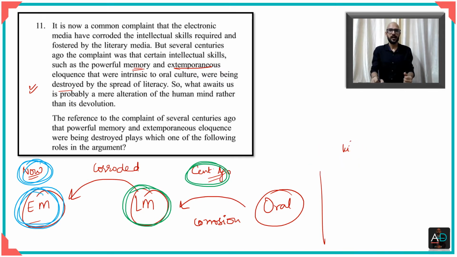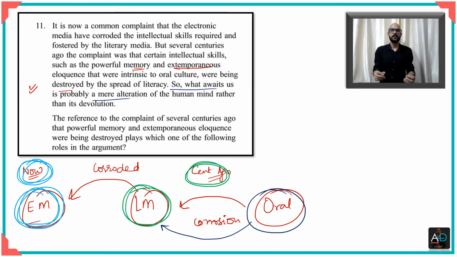After making this complaint, look at the last line. It says that what awaits us is probably a mere alteration rather than a devolution, which means that just as there was an alteration of the human mind when you went from oral to literary, likewise, when you go from literary to electronic, this also would be an alteration.